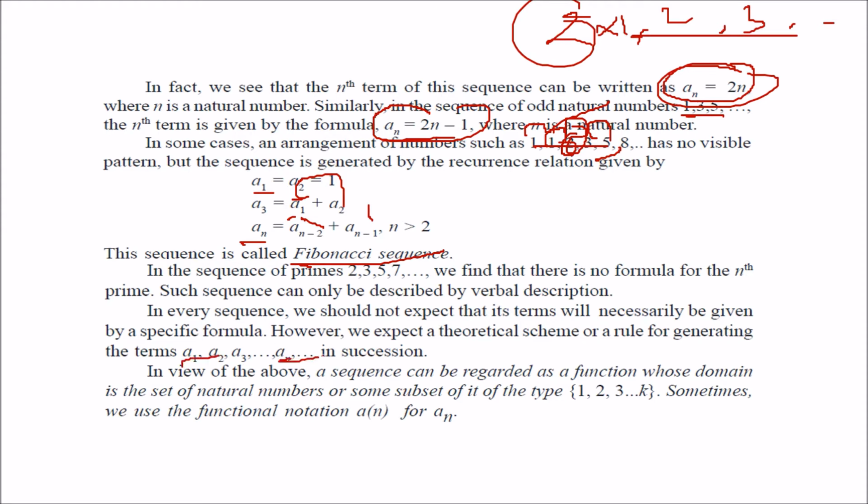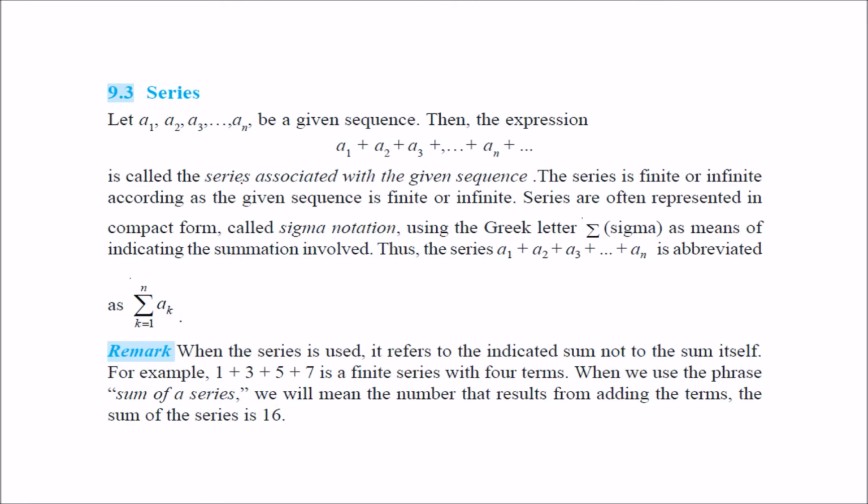You have a1 to an, and this sequence can be regarded as a function whose domain is the set of natural numbers, or a subset of this, 1 to k, and we also use the function notation an. So for the sequence a1 to an, the expression a1 plus a2 plus till an is called the series associated with the given sequence. The series is finite or infinite according to whether it is ending or not ending.